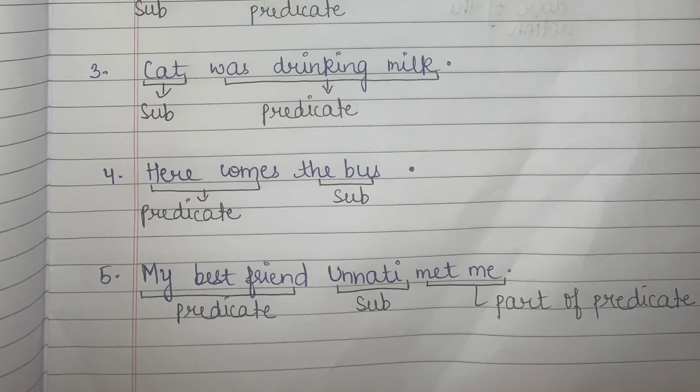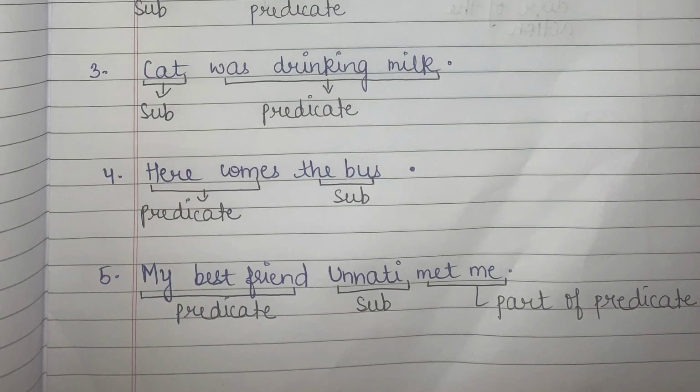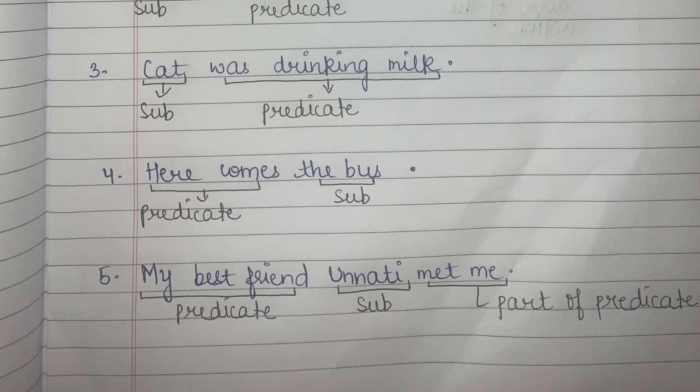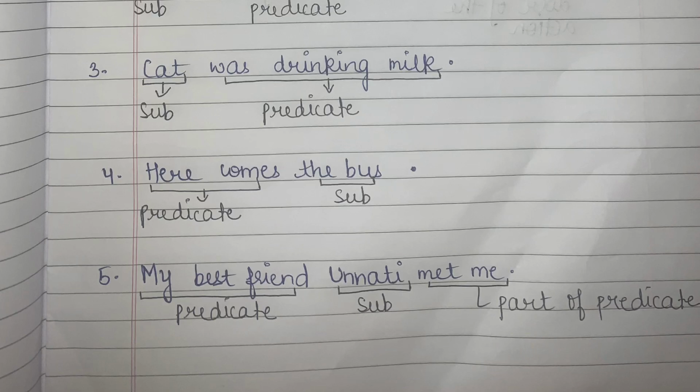Now let's see some of the examples. Now I have this sentence with me. My best friend Unnati met me. Can you identify in this sentence what is my subject and what is my predicate? Students, I told you that it is not necessary that we will always have our subject in the beginning. It may be in the center or it may be at the end. But we have to identify it. And what is the trick to identify? Yes, we have to ask a question.